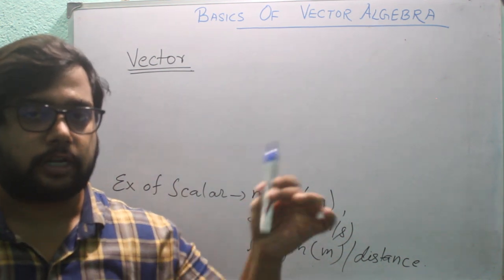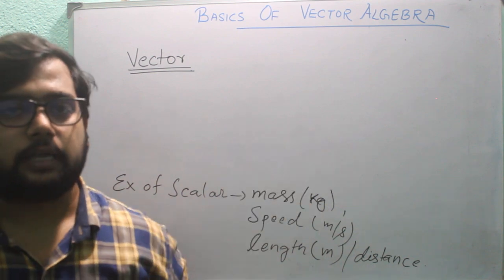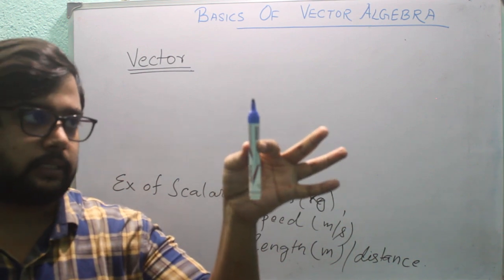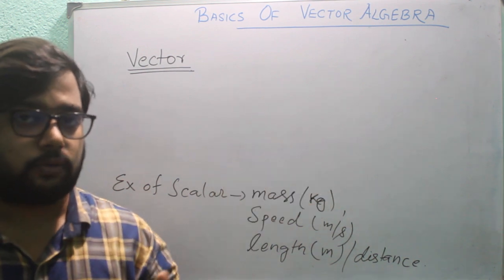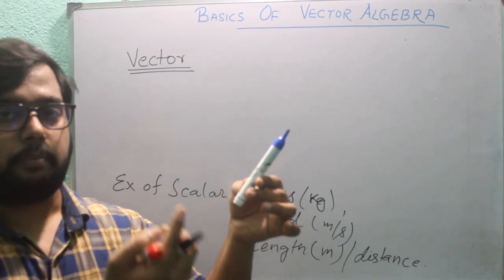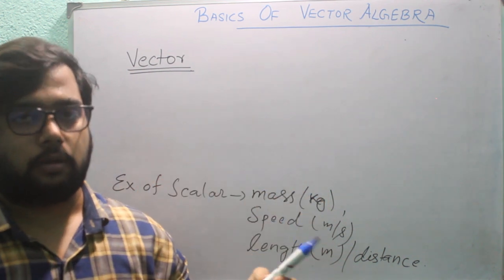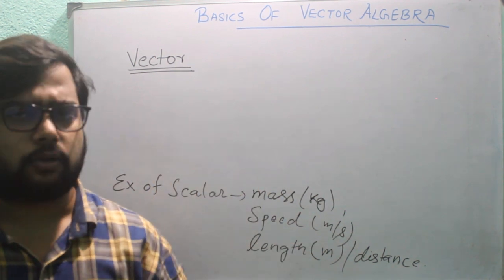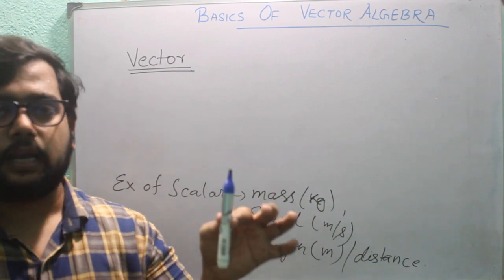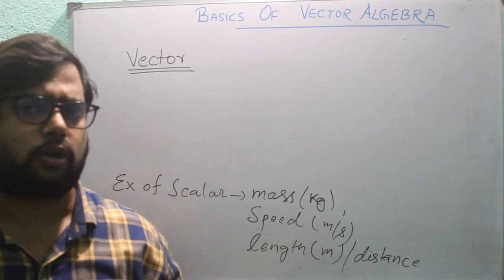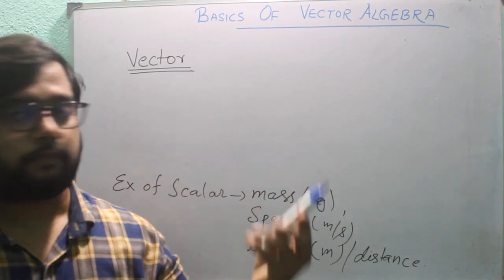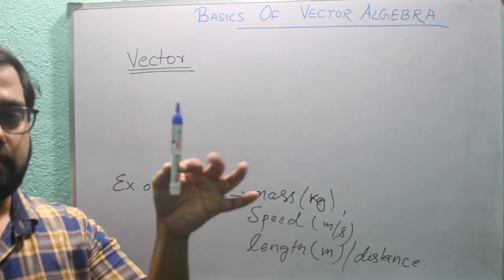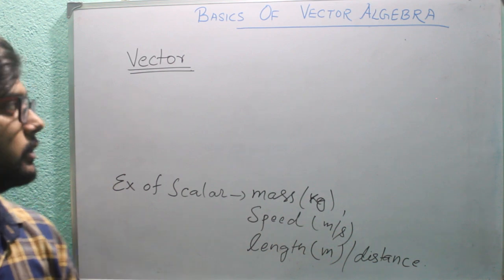Suppose I ask you what is the length of this marker, then by measuring with a ruler, you say that the length of this marker is 10 centimeter. I am not asking you to tell me the length measured from bottom to top. How have you placed your scale, from bottom to top or top to bottom? I am not asking you that, I am just asking what its length is. So you just say that the length of this marker is 10 centimeter. So scalar quantities only require magnitude with centimeter as units.